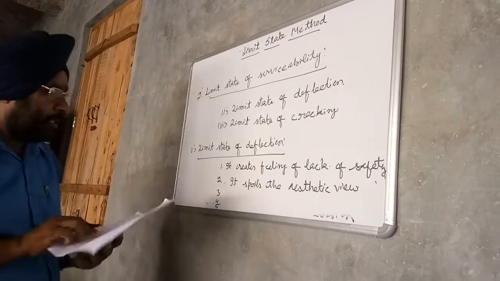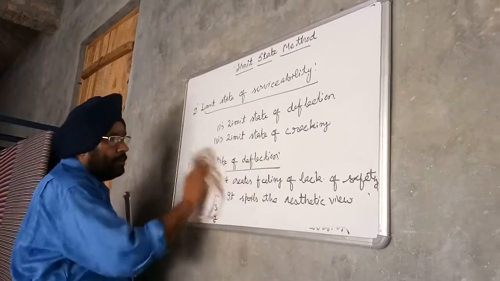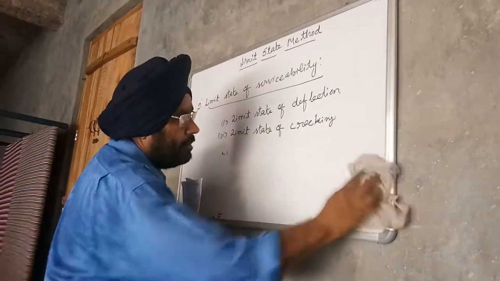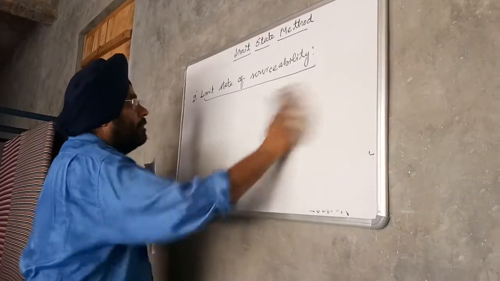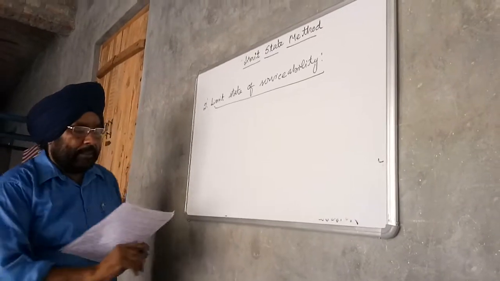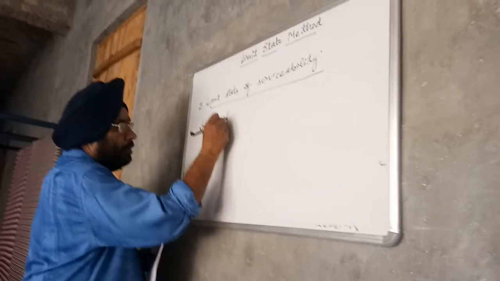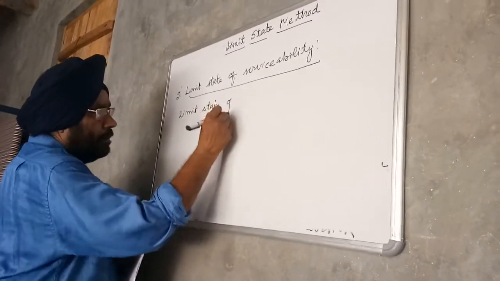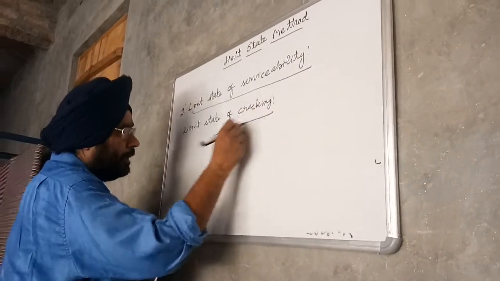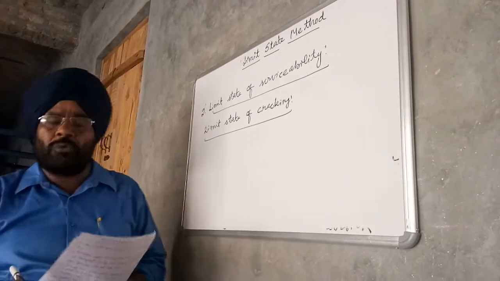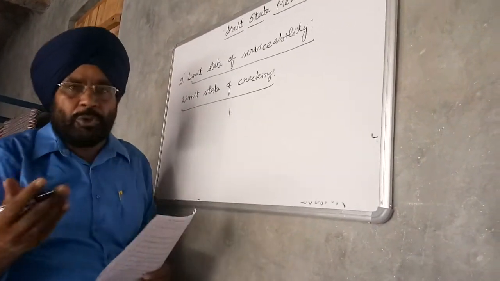So then limit state of cracking. The adverse effects of the excessive cracking are, first, it spoils the aesthetic view.